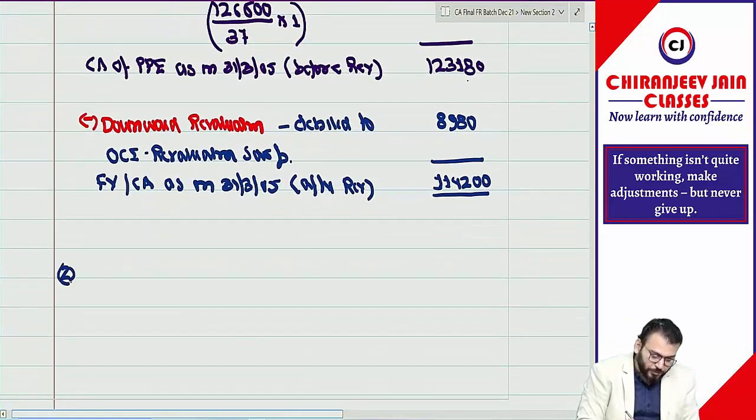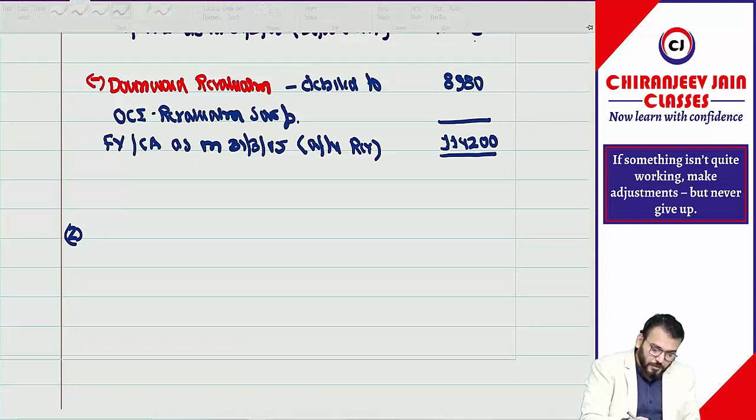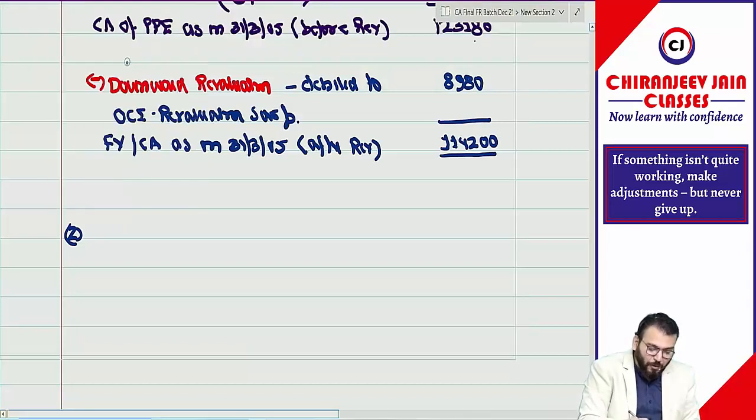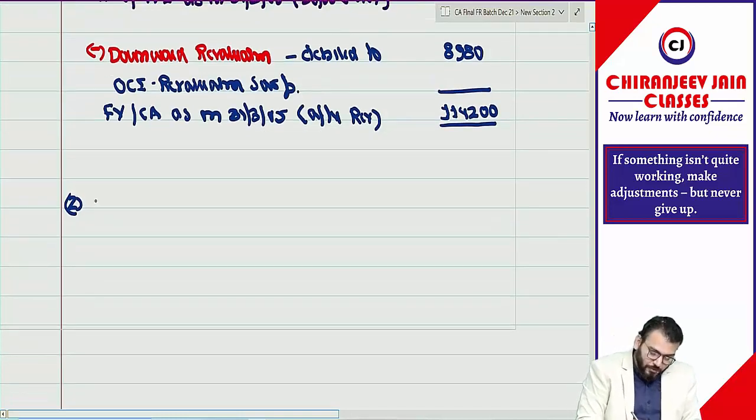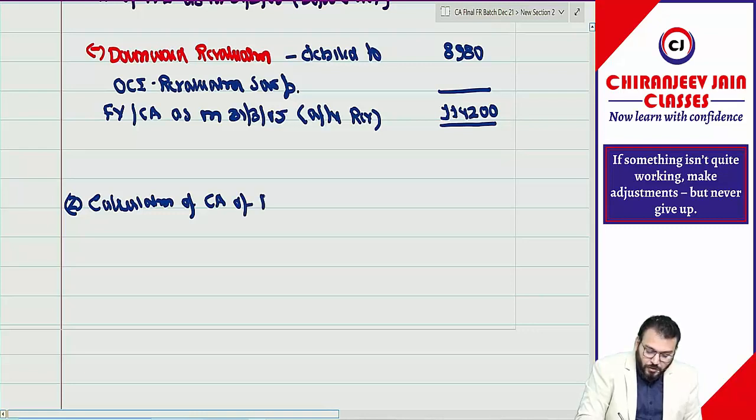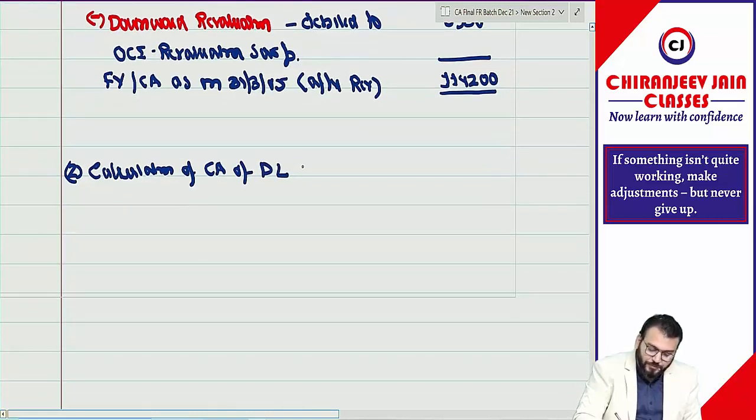Then point number 2. Can you see we also require the carrying amount of decommissioning liability. Already we calculated, but we need to write it down properly. Calculation of carrying amount of decommissioning liability.